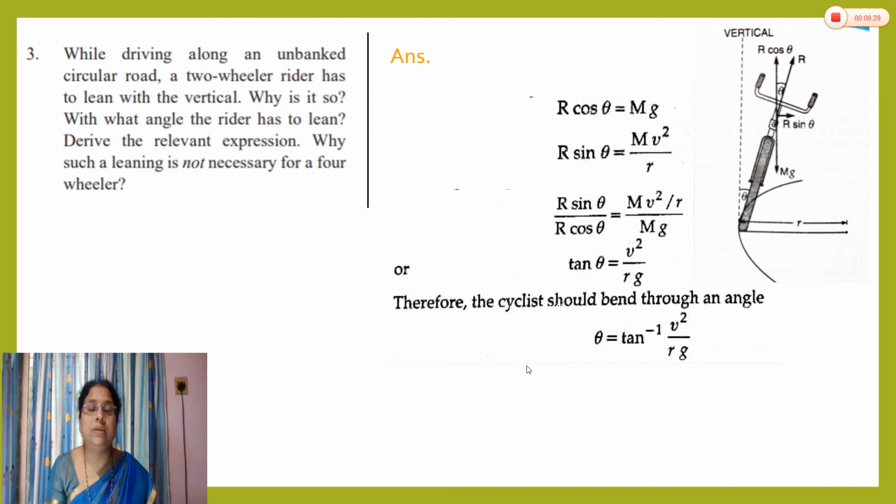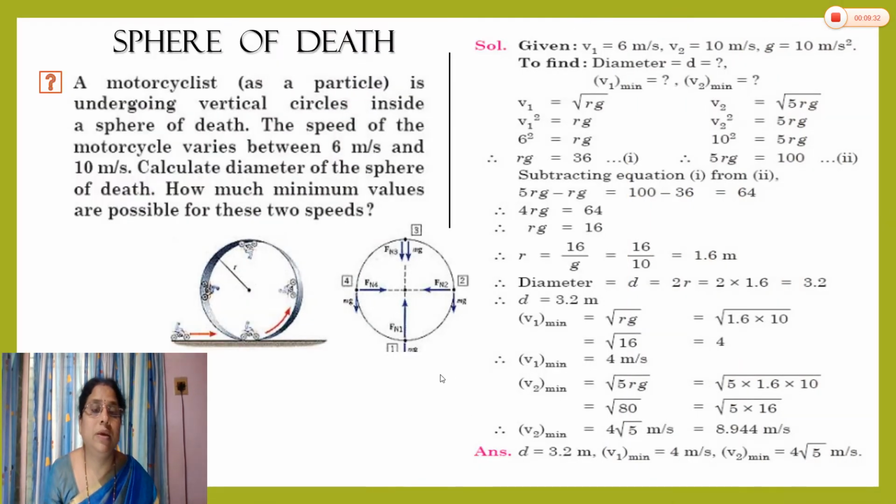Now next, here I am going to explain the solution of one problem that is given in your textbook. You have to solve this problem. The problem is related to the sphere of death, that is about vertical circular motion. A motorcyclist is undergoing vertical circles inside a sphere of death. The speed of the motorcycle varies between 6 meter per second and 10 meter per second. Calculate the diameter of the sphere of death. How much minimum values are possible for these two speeds?